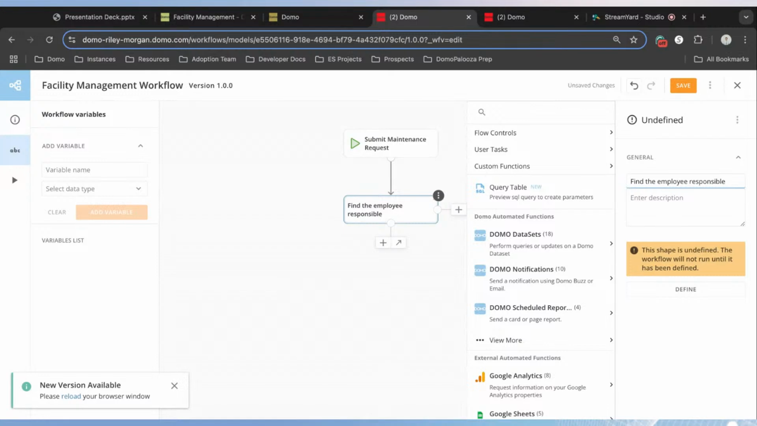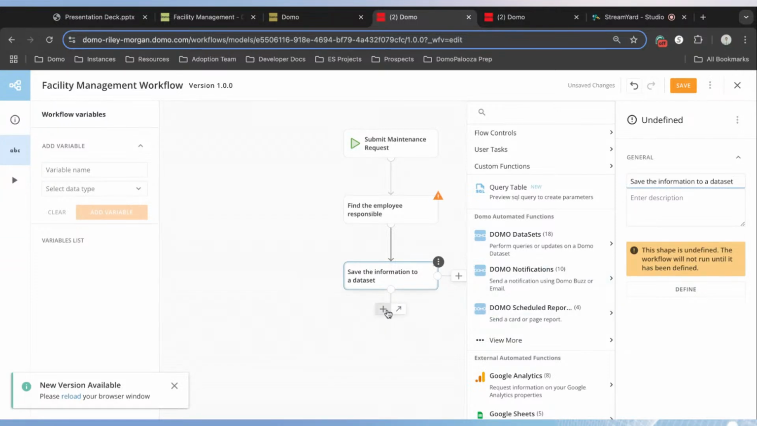So after we find the employee responsible, it's important that we start to document what's happening throughout this process. So we might want to save the information to a data set. So we'll take a step in here to save everything that's happened to this point to a data set, so we have transparency and process tracking in this process.